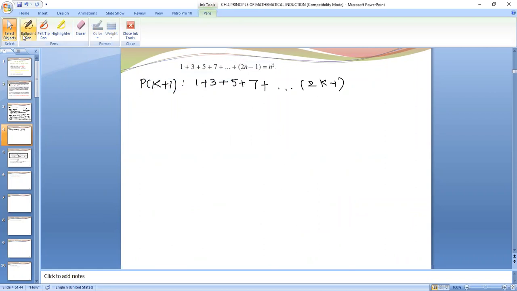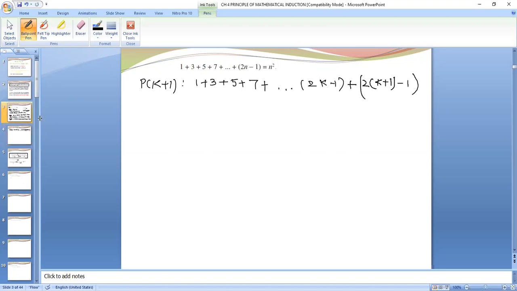Now we are writing Pk plus 1: 1 plus 3 plus 5 plus 7 plus and so on up to 2k minus 1. These are the k terms, but we have to take k plus 1, so plus the next term will be 2 times, instead of k, I am having k plus 1, minus 1. This is our main step. After that, we will start our proof.